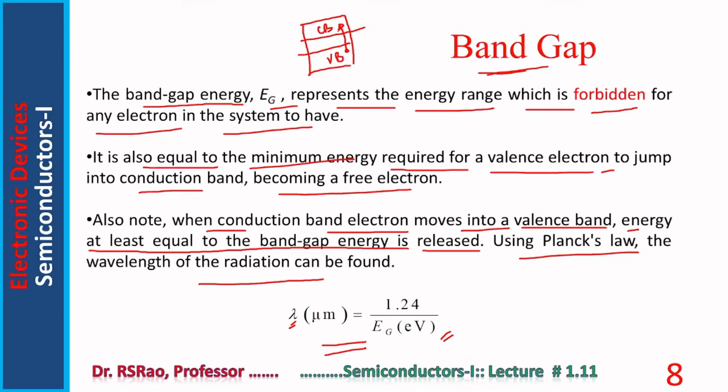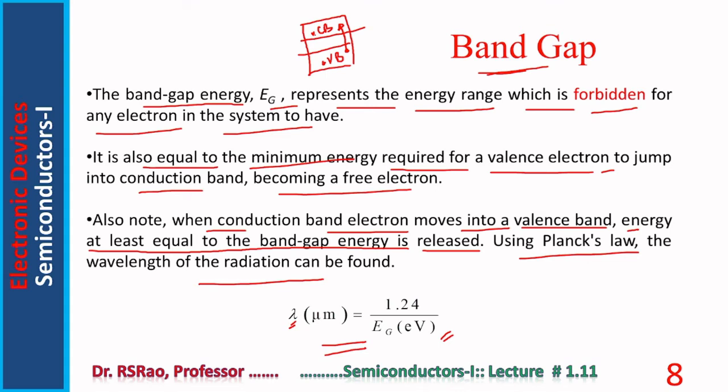A free electron, an electron which is in the conduction band, falling into the valency band. In the conduction band the electron has high energy, more energy when compared to its energy in the valency band.